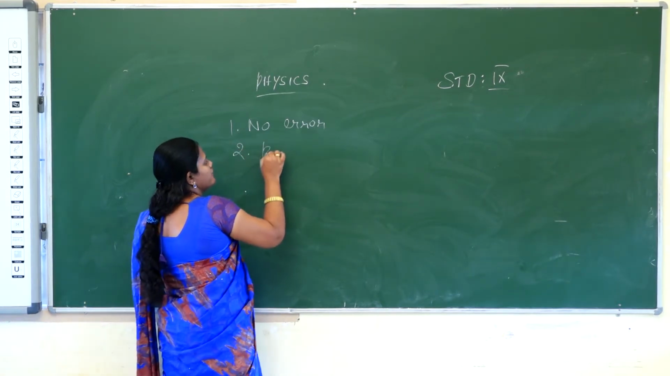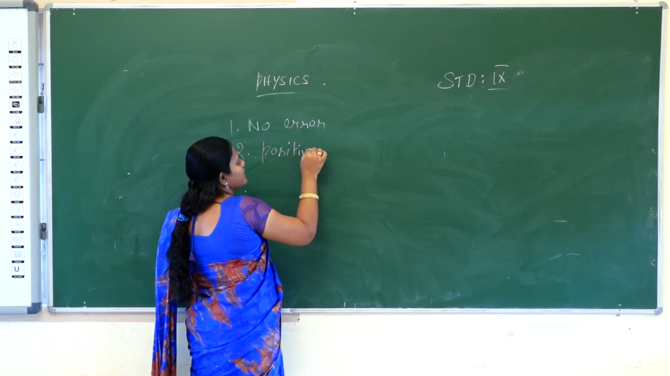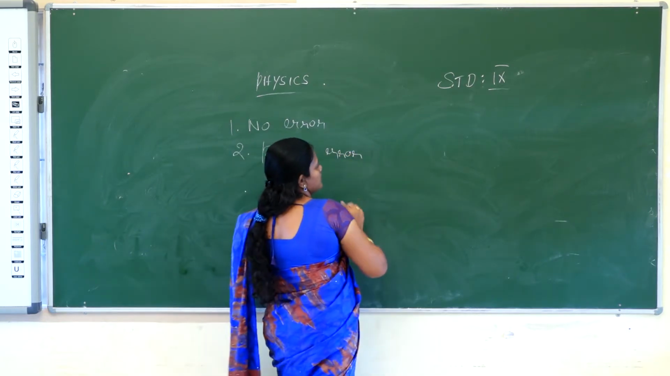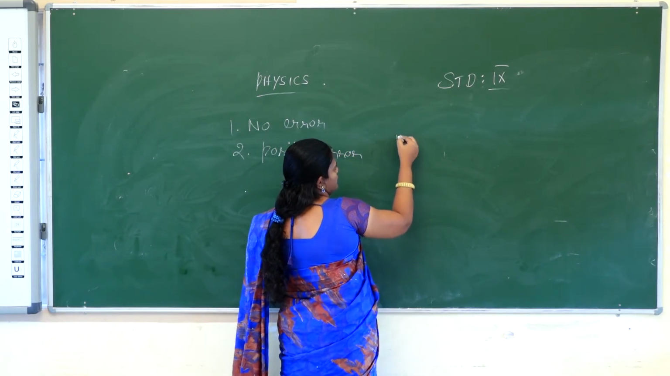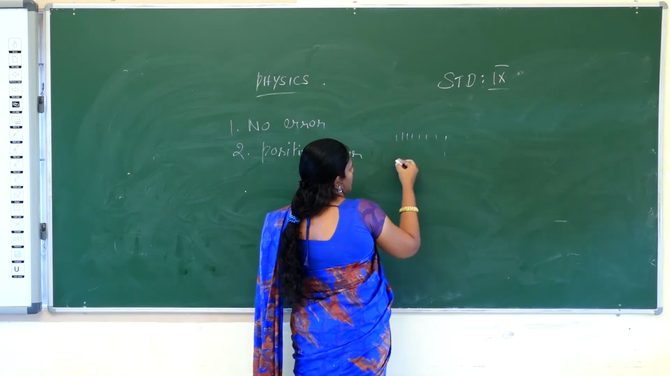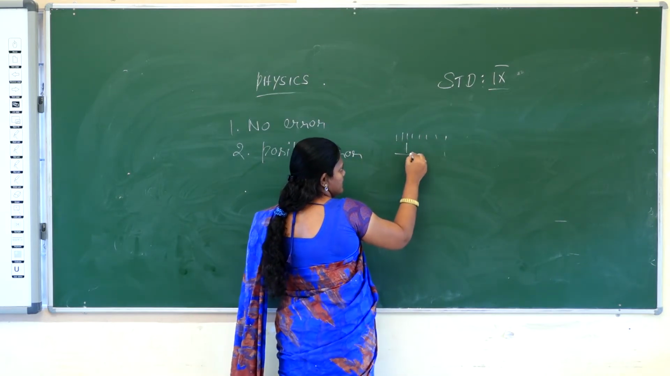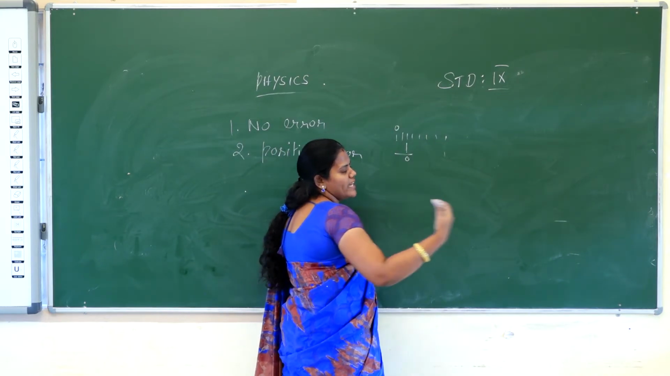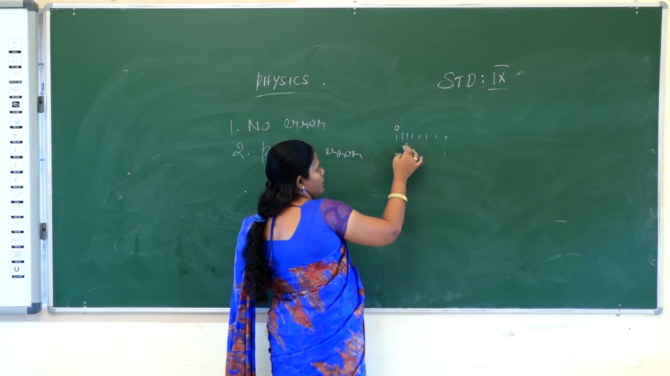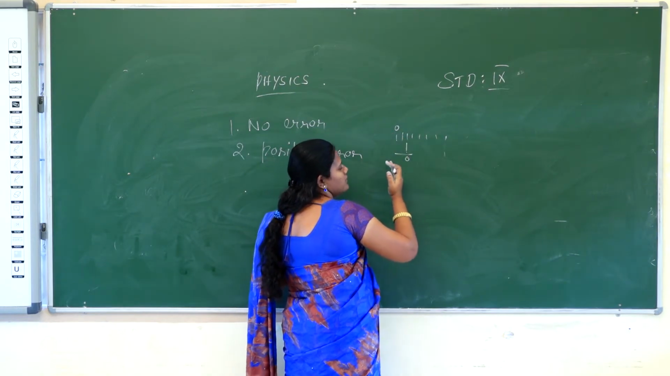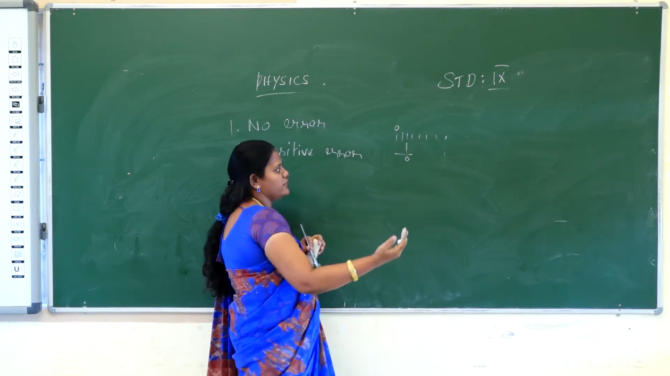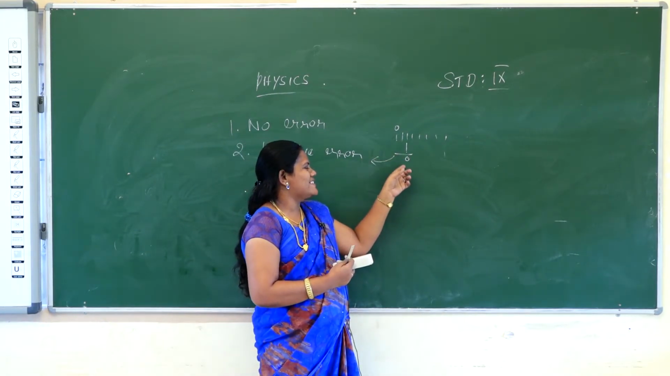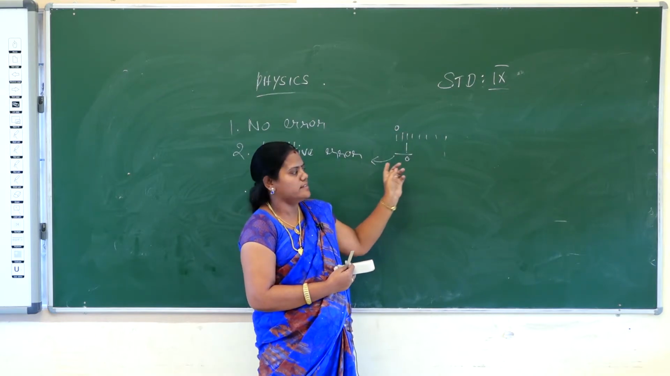Second, positive error. What's the meaning of positive error? Suppose the main scale division is this, the vernier scale division is this. The vernier scale zero has shifted to the right side of the main scale zero, that is positive zero error. So the zero of the vernier scale has just shifted past the zero of the main scale, that is positive zero error.